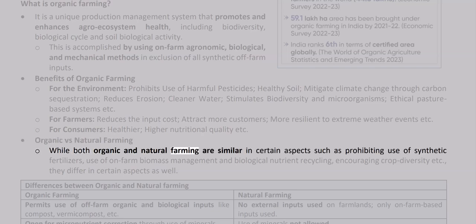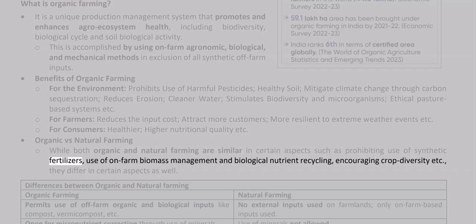While both organic and natural farming are similar in certain aspects, such as prohibiting use of synthetic fertilizers, use of on-farm biomass management, and biological nutrient recycling, encouraging crop diversity, etc., they differ in certain aspects as well.